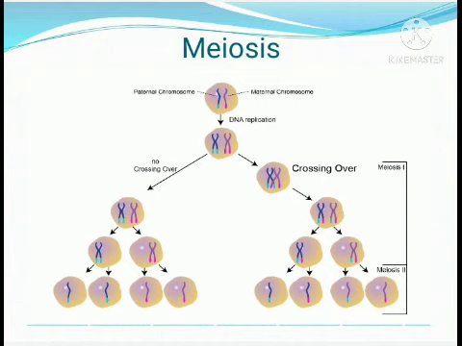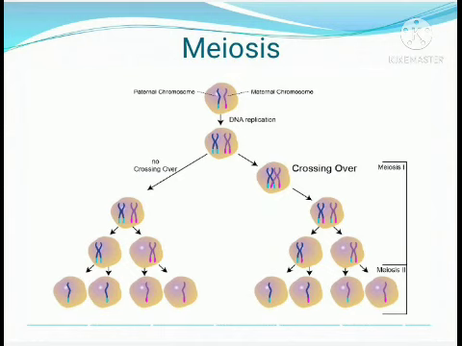In the third one, anaphase, what happens? These members get separated. In mitosis, all 46 chromosomes get separated and the 46 daughter chromosomes move to opposite sides. But here, only 23 chromosomes move separately. So the diploid is no more diploid; from here, it becomes a haploid cell.